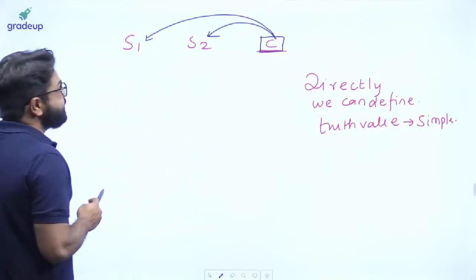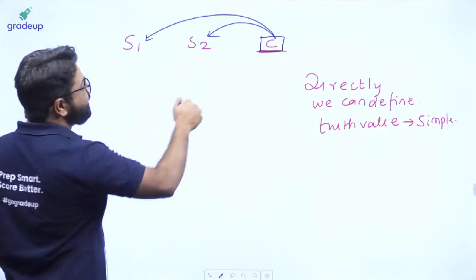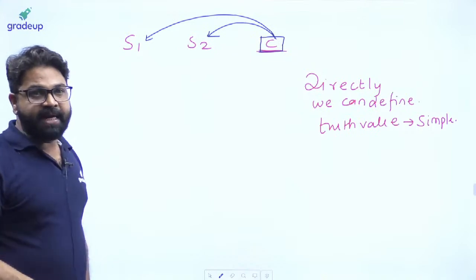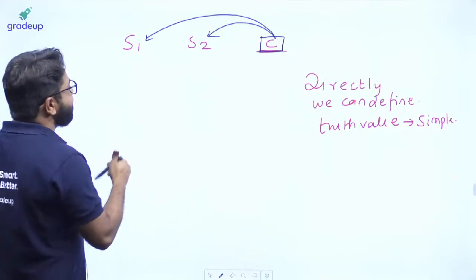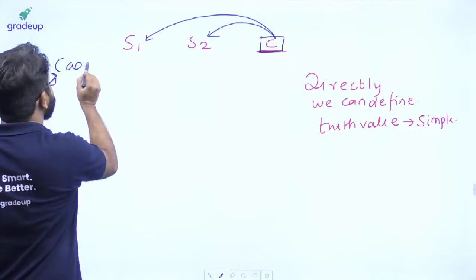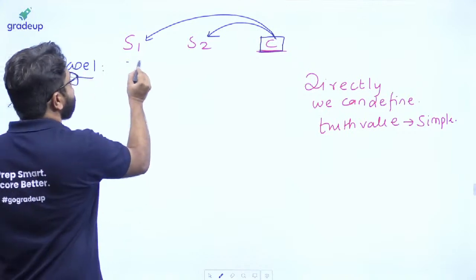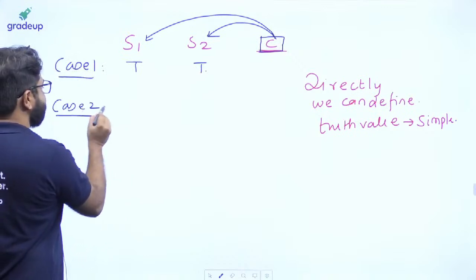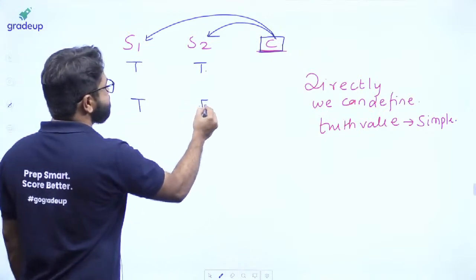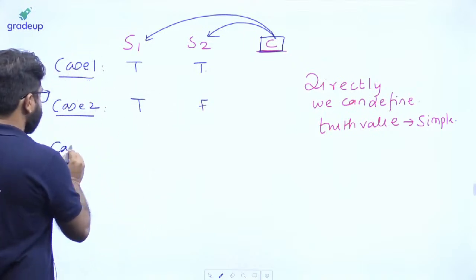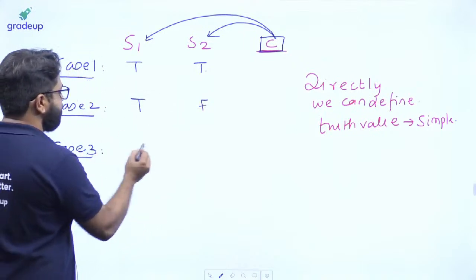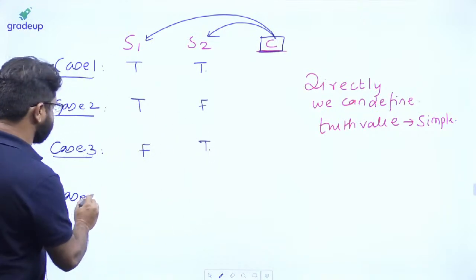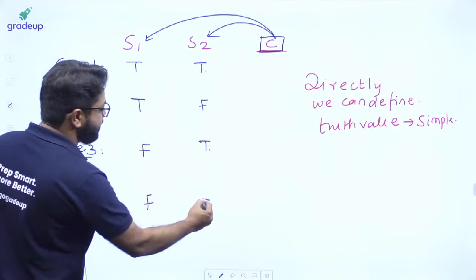Now, let's see this. So what will happen? Sir, obviously when it is dependent on that, then you will be getting cases. Yes or no? Yes, then you will be getting cases. So here I will be getting case number 1. What will happen if both are true? Here I will be having case number 2. What will happen if the first one is true, second one is false? Now here I will be having case number 3. Here it is false and then true. Now here I will be having case number 4. So if it is false and it is false.